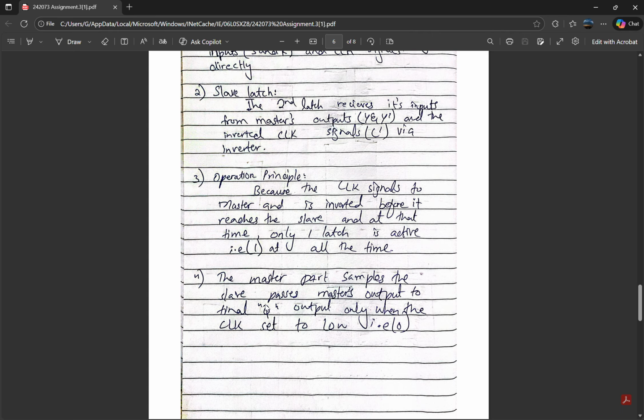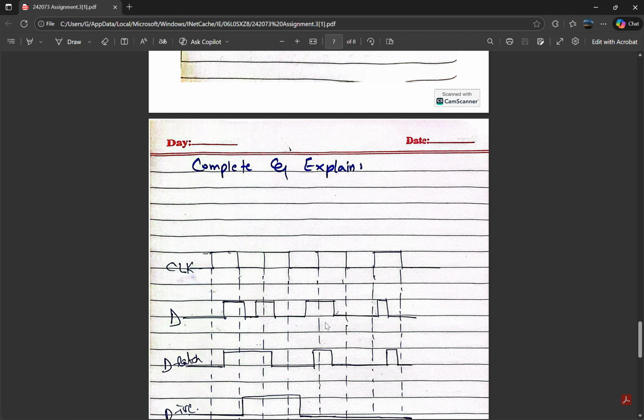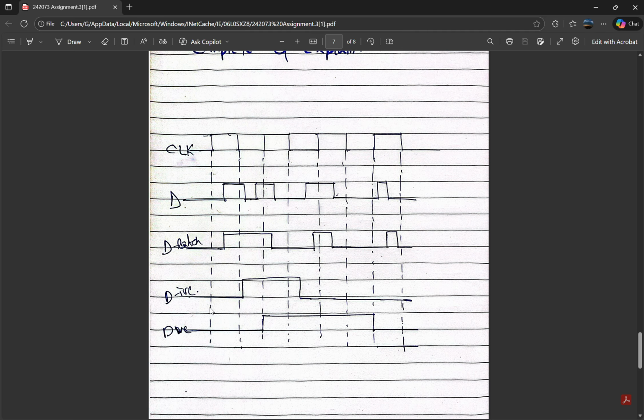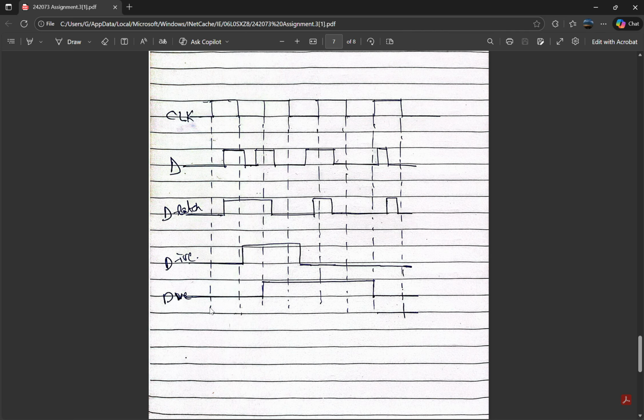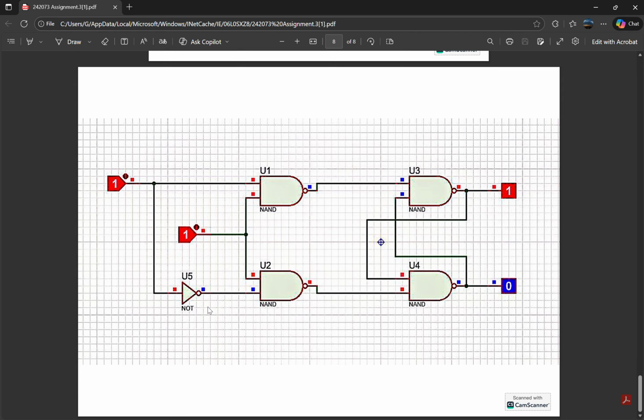The fourth explanation: the master samples the input and the slave passes the master's output to the Q output only when the CLK is set to 0. It is the complete explanation. Look at this latch CLK, this is D latch, the other is D flip-flop. This is the Proteus simulation.